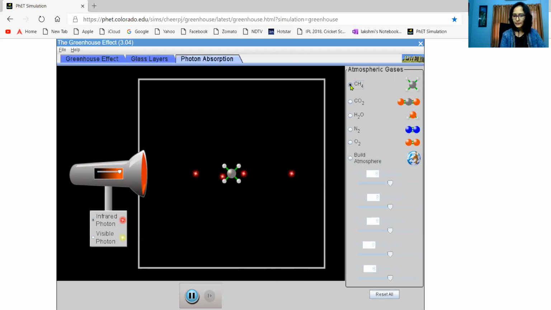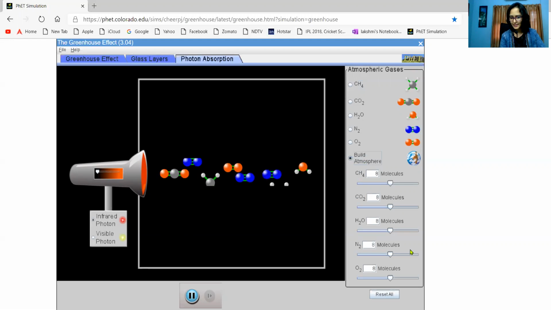So friends, what we should understand here is that when oxygen and nitrogen are exposed to infrared radiation, they are quite stable and inert, no change we have seen. But when methane, carbon dioxide and water are hit by the infrared radiations, they vibrate and cause the refraction of the infrared radiations. They are going back towards their origin direction, right? Now let us create the whole atmosphere. Just like that. It's a play.